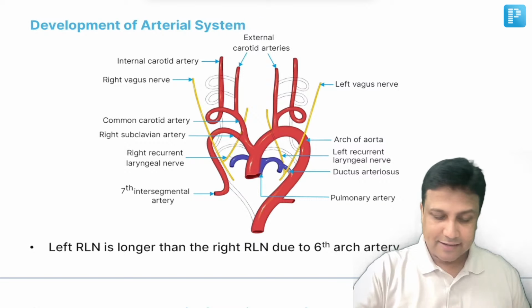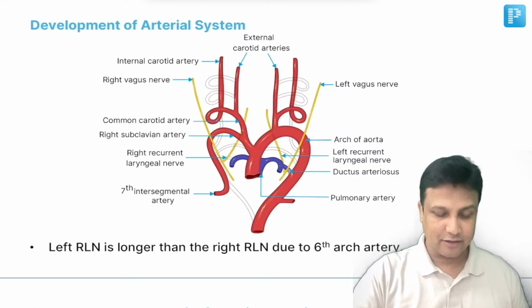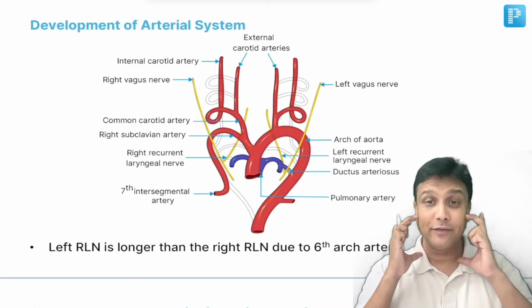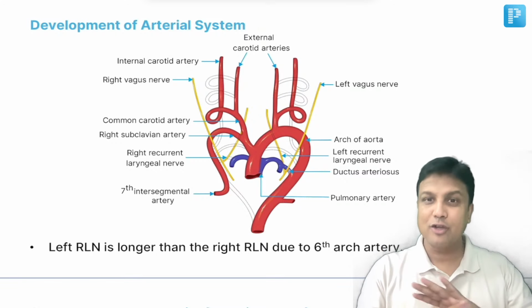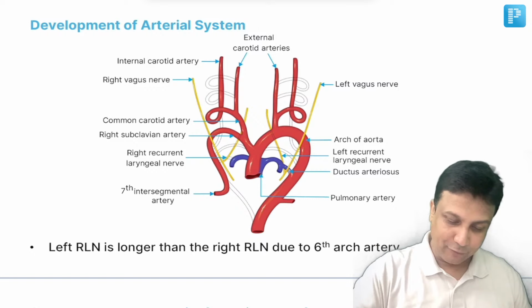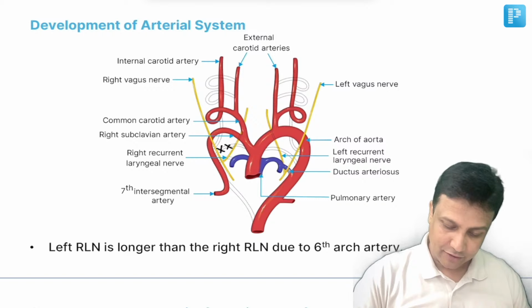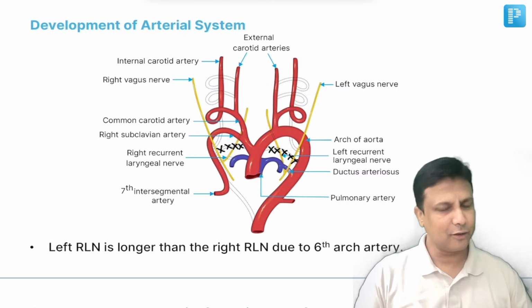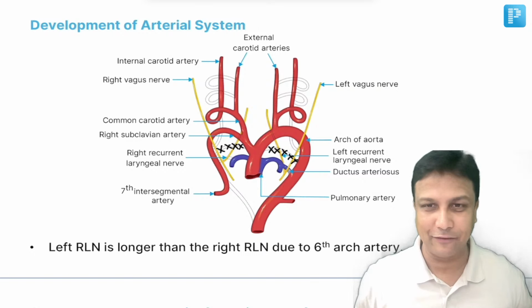Number one, there are totally 6 arch arteries. Out of the 6 arch arteries, we know very well that during development, the 5th arch will completely degenerate. Therefore, nothing will be derived from the 5th arch. So first of all, forget that anything will come from the 5th arch. Nothing will be derived from the 5th arch.